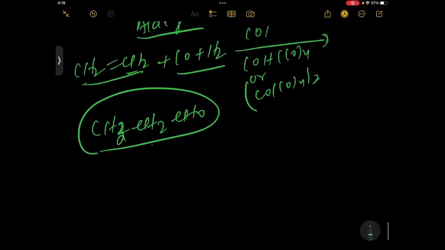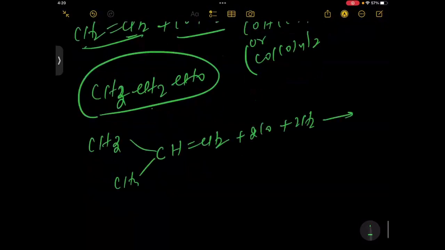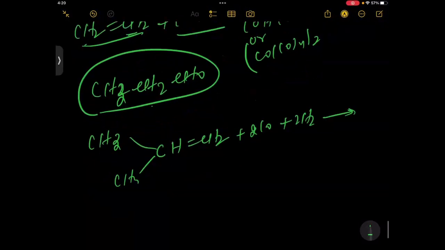Now I give one more example. Suppose you have a compound like CH3, CH3, double bond CH2, and you have taken CO plus H2. Just imagine what will happen. In that case, of course, you have taken this reagent. What do you think will happen?